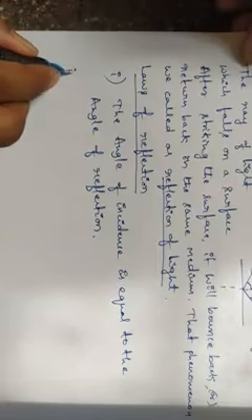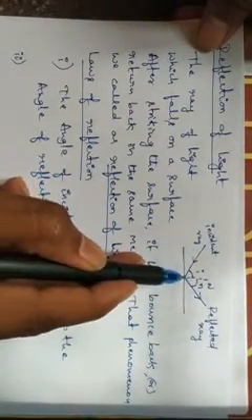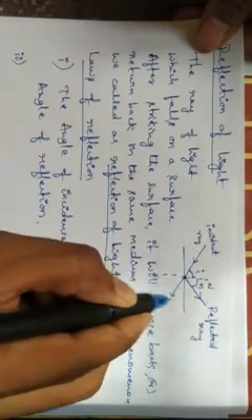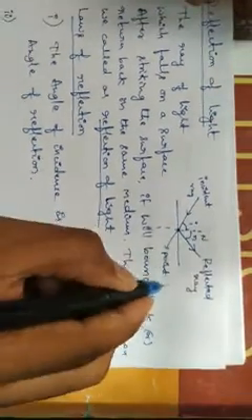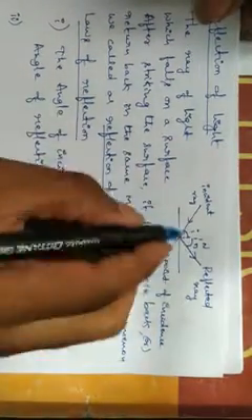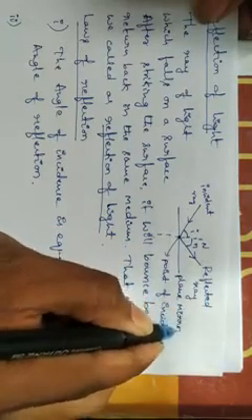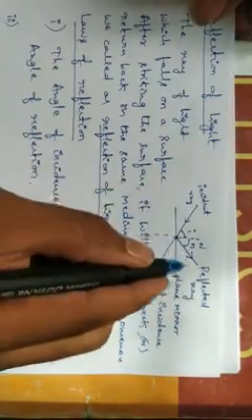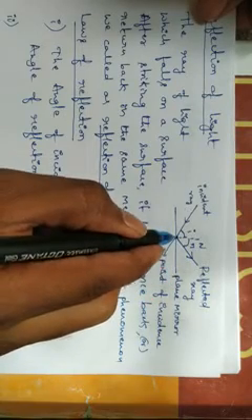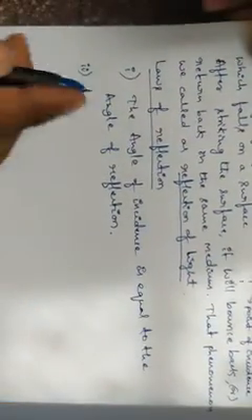In the same way, by observing the figure, we can say that this incident ray, reflected ray, and a normal at the point of incidence, it is a point of incidence, all lie in the same plane. It is a plane, or we can say plane mirror. So incident ray, reflected ray, and normal at the point of incidence all lie in the same plane. So that is the second law of reflection of light.